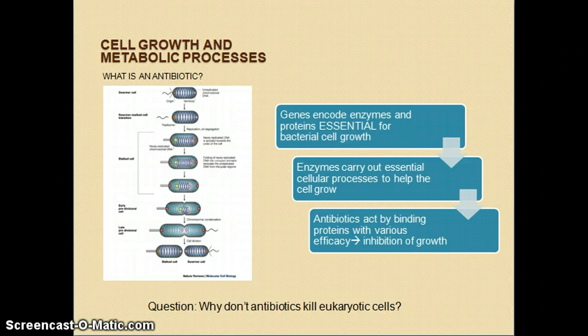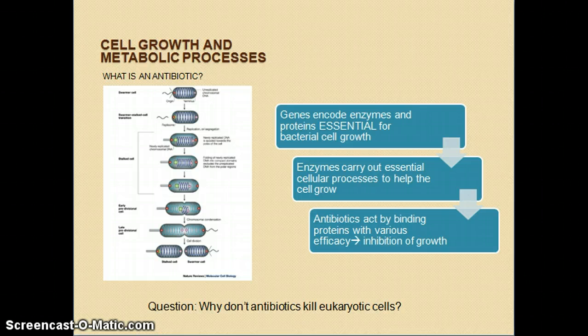DNA replication requires nucleic acid synthesis. So by inhibiting a process like nucleic acid synthesis through the use of an antibiotic, the cell will not be able to undergo cell division. This is one example of how antibiotics can inhibit cell growth and proliferation.